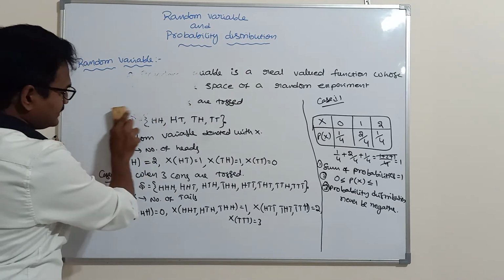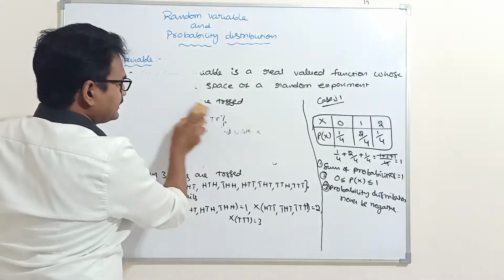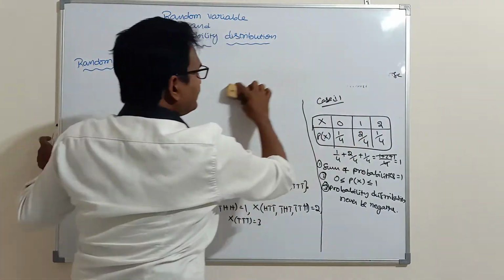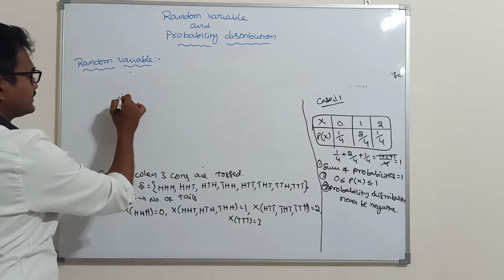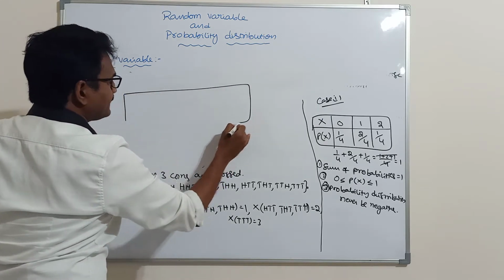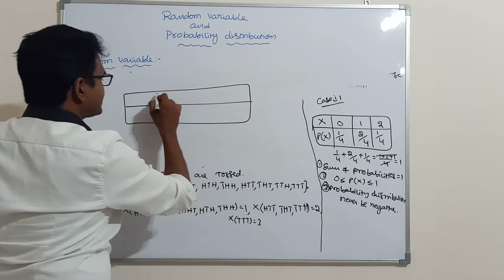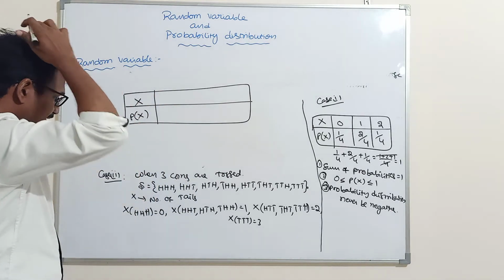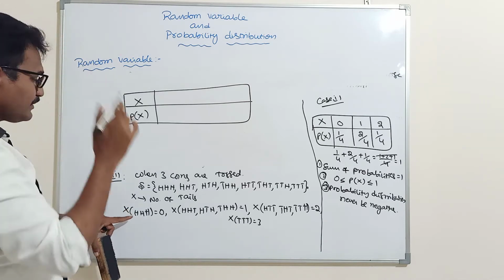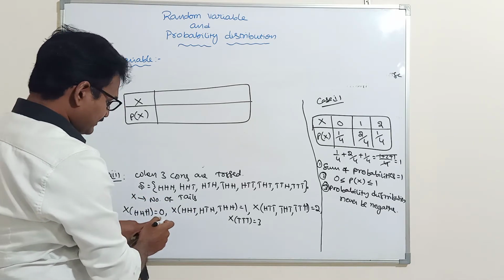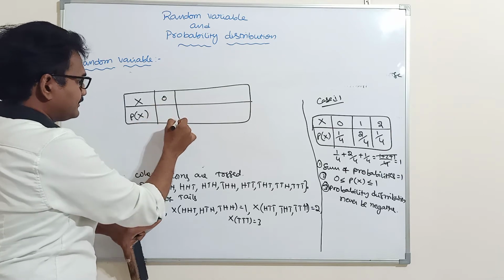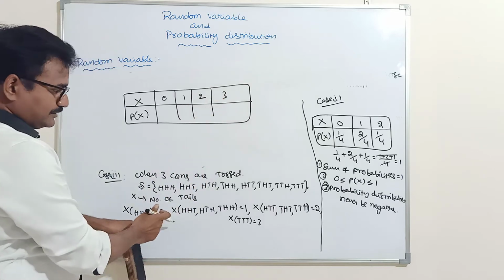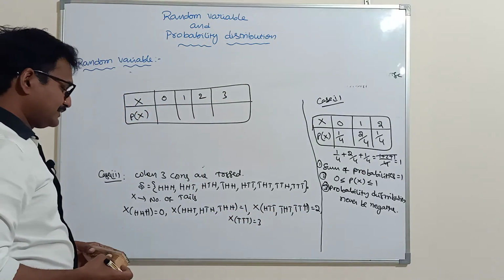Similarly, if you take case 2, what is the random variable and probability distribution for case 2? I am taking one box here, x and this is p of x. So what does x denote? Number of tails. The minimum number of tails is 0, then 1, 2, 3. The maximum is 3 tails.